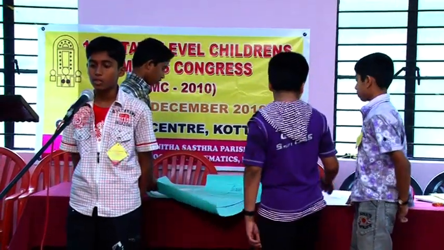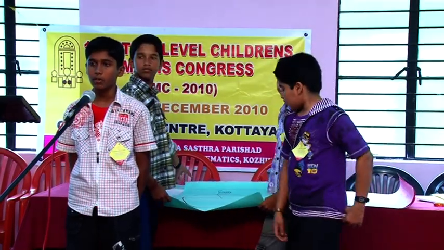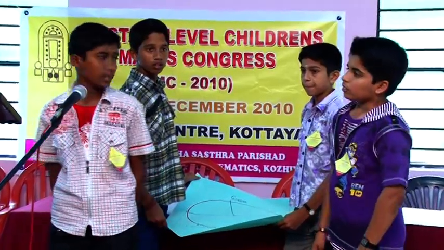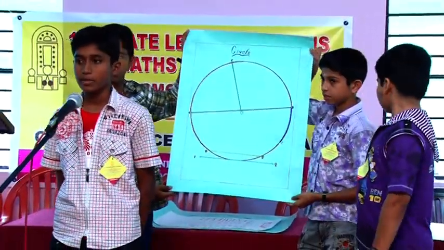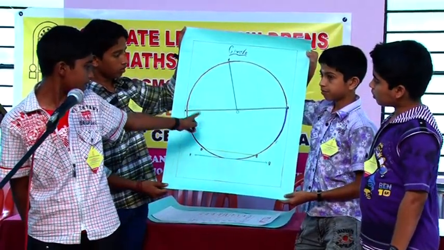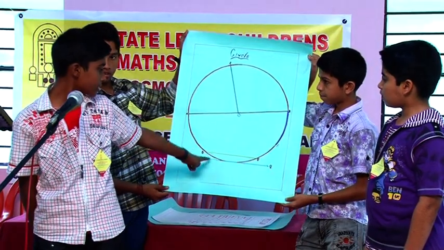Circle is the basis of modern technology. Can we imagine a world without circles? Imagine how difficult it would have been without wheels for vehicles and machines. Circle is a closed figure. It has a center named O. Some important parts of the circle are radius, diameter, chord, arc and tangent.